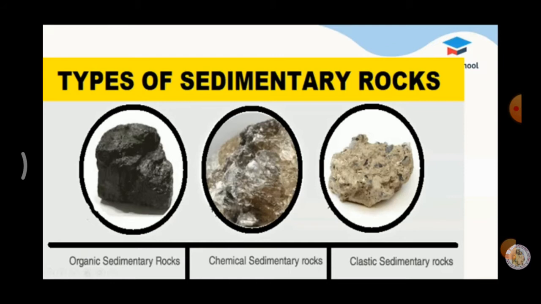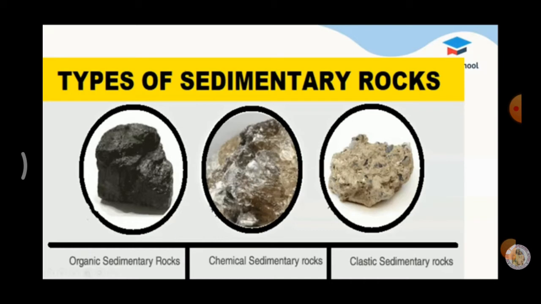Mechanical sedimentary rocks. Mechanical sedimentary rocks are formed from the disintegration of igneous and metamorphic rocks. Okay, what is the meaning of disintegration? Integration means unity. Okay, the opposite of integration is disintegration. The natural agents erode and transport these rocks. The major natural agents erode and transport these types of rocks. Example, sandstone and clay.